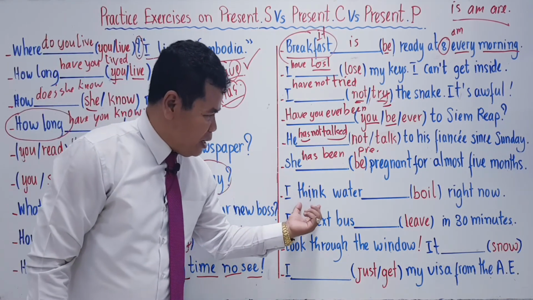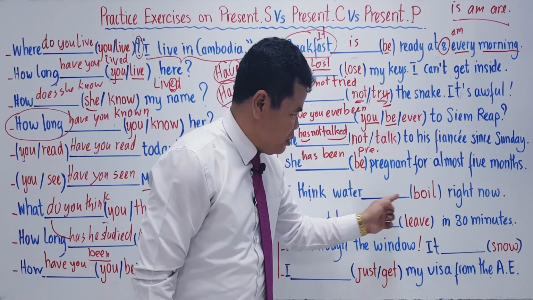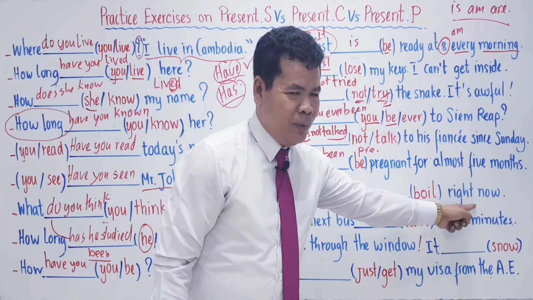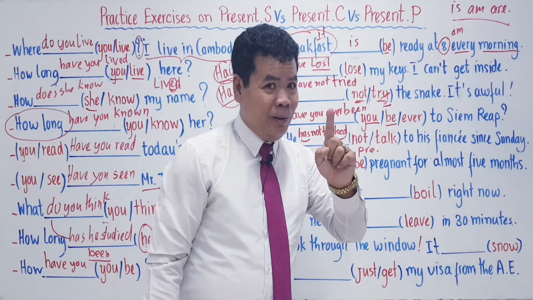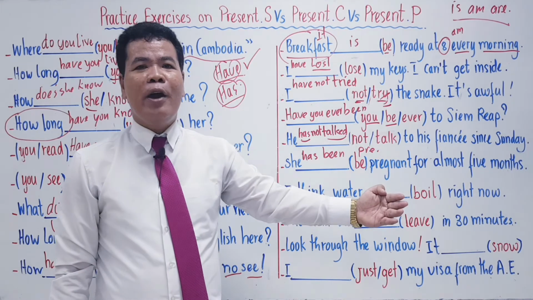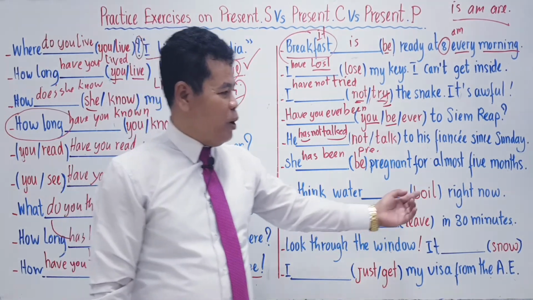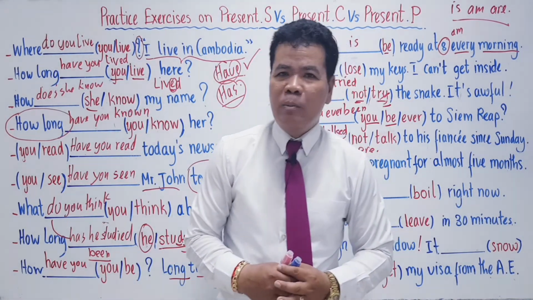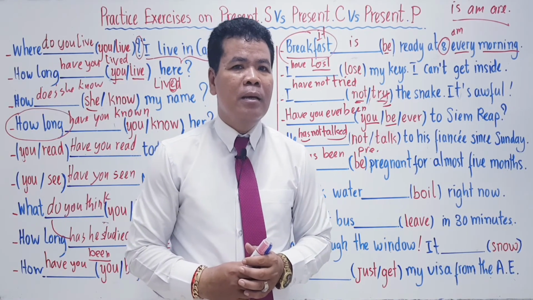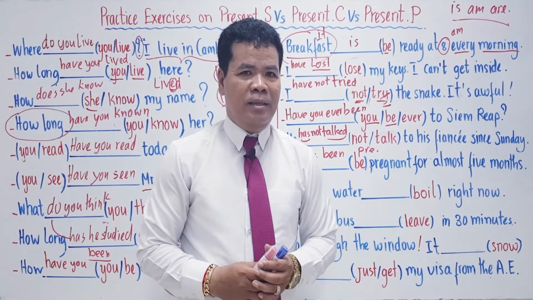I think water, and then you see the verb boil, right now. Think about the words right now or at the moment. What tense are you going to choose when you see the words right now or at the moment? Present continuous.